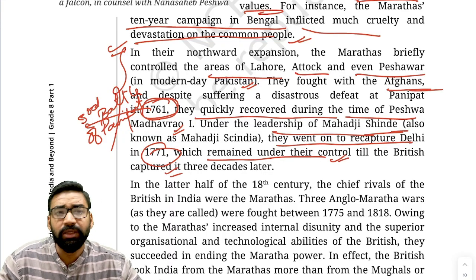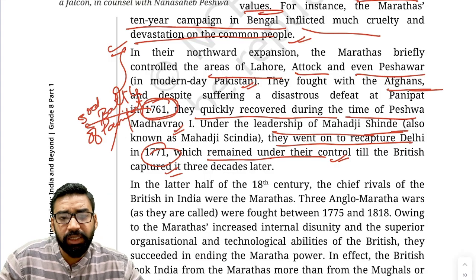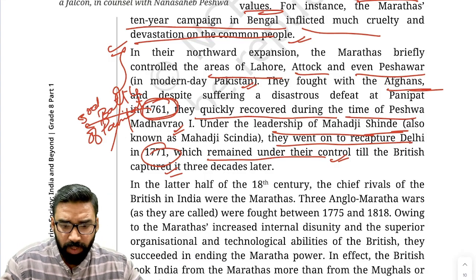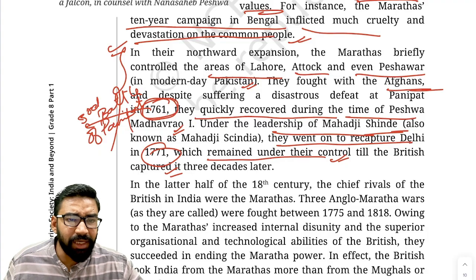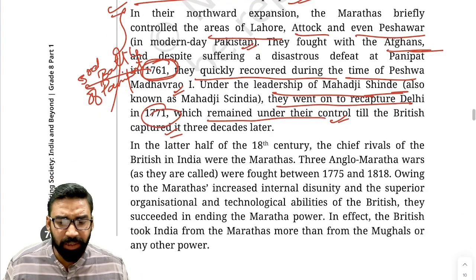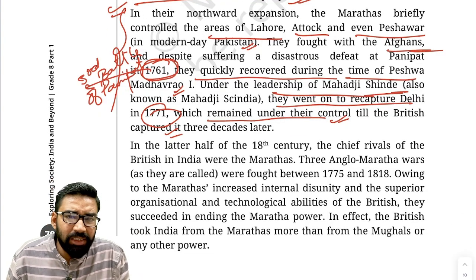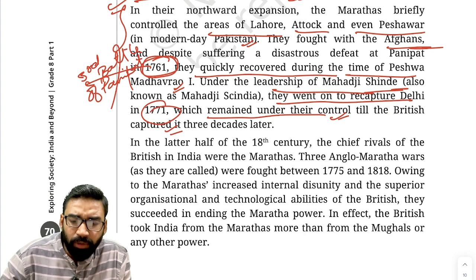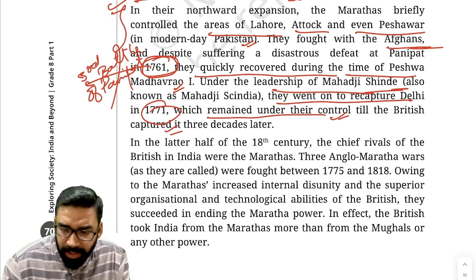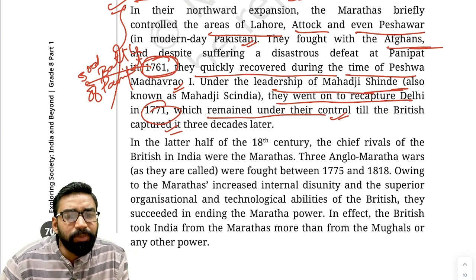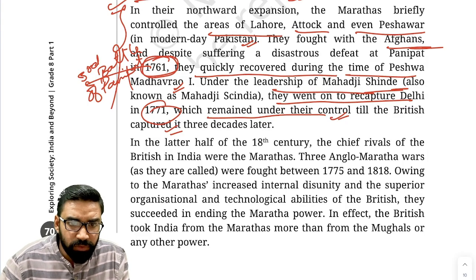Clear? British captured the Delhi region in 1803. So we can say that under Maharji Shinde, Marathas adopted European style of discipline, troops as well as European style of artillery also.